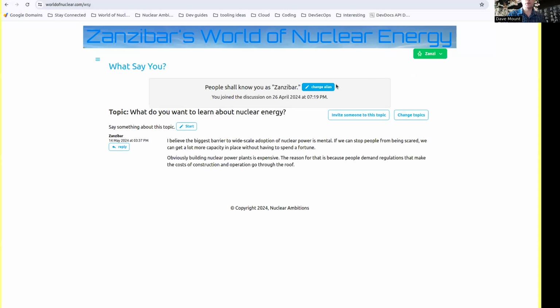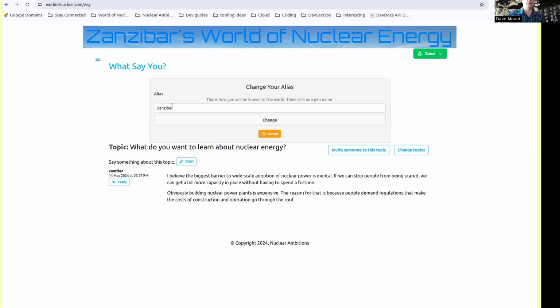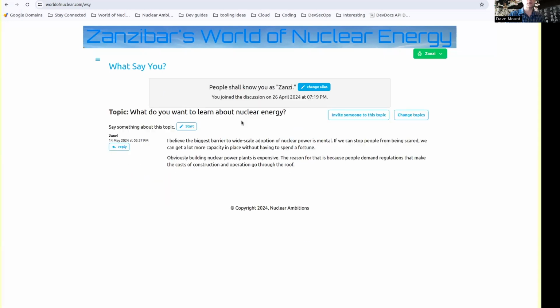One thing I forgot to mention is that when you get here, it'll probably ask you to pick an alias. So this is the name by which people will know you. In this case, Zanzibar already has an alias. I could change it if I want to. I could say, actually, I want to be Zanzi. Sure enough, that changed to Zanzi. So it's whatever you want. There's no restrictions right now. But that's meant to identify you as you, so people can know who's writing. That helps keep things from being too confusing.